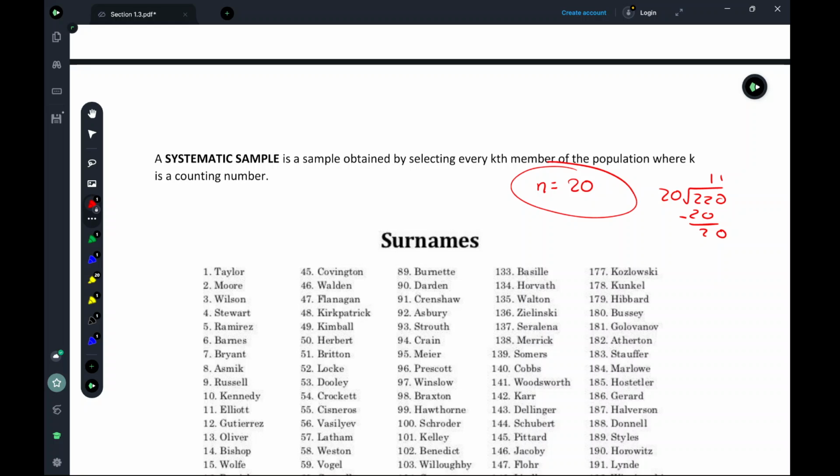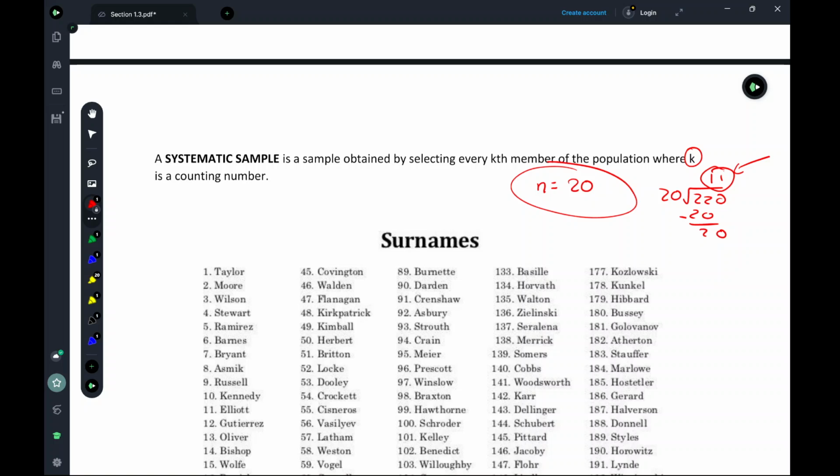So here's what we're going to do. This 11 right here is our value of k. So we're first going to start by randomly selecting a surname in this list. And then we're going to count off every 11. So every 11th name beyond the one we randomly select is going to be the next member of our sample that we're going to use. But the question is, how do I randomly select one of the surnames here?